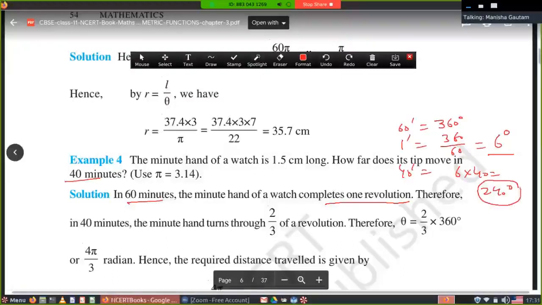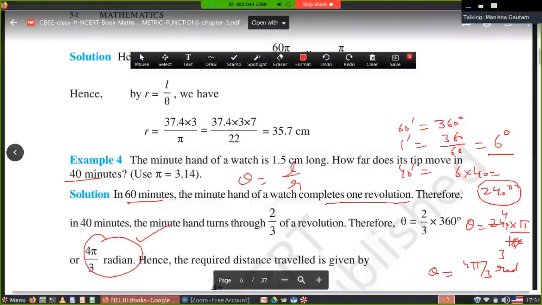It is 240 degree, but because we are using the formula theta is equal to L upon R, here theta is in radians. It means 240 into pi upon 180. Simplify it. That is 4 pi upon 3 radians. Angle theta is equal to 4 pi upon 3 radians.